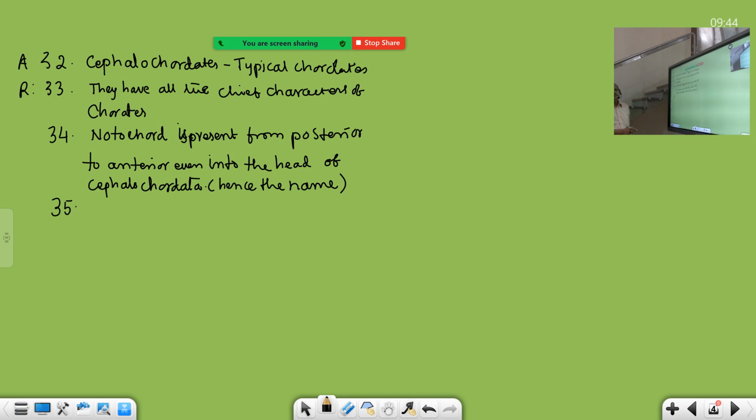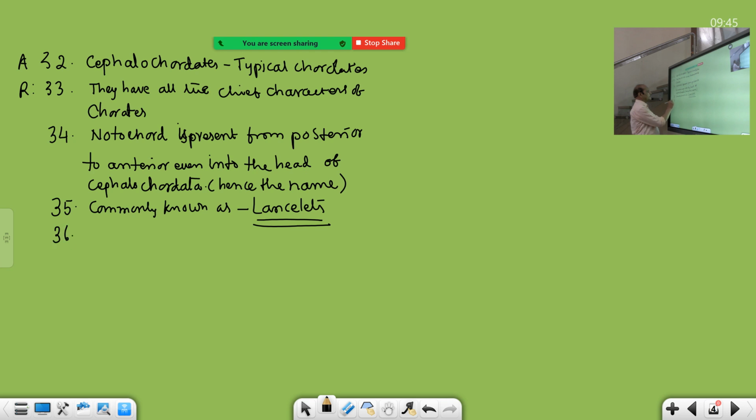Now, cephalochordates are commonly known as lancelets. Very familiar common name. Lancelet should be underlined, double underlined. They ask this often in bits, so you remember this point.